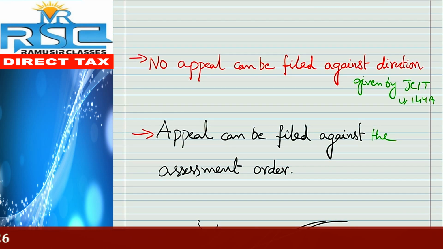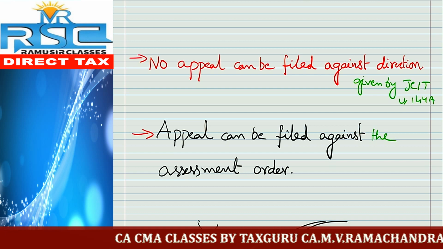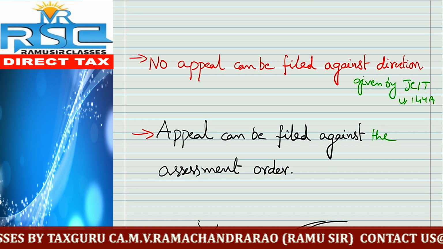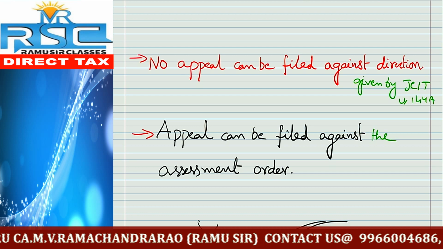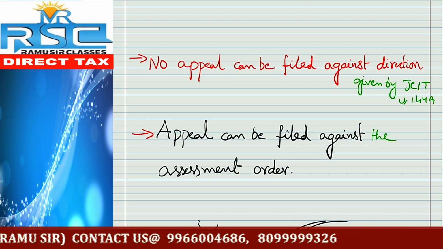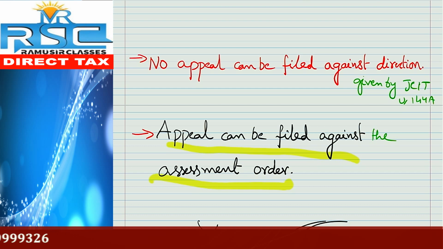Next, no appeal is possible against these directions, because these directions are a matter of opinion, these directions are a matter of guidelines. On guidelines or opinions, you cannot go for appeal. So therefore the directions given under section 144A by joint commissioner of income tax are not at all appealable. But one thing for sure, based on the direction, if the assessing officer issues any assessment order, in that case the assessee can file the appeal only against the assessment order, but not on the directions given by the joint commissioner of income tax. Thank you.